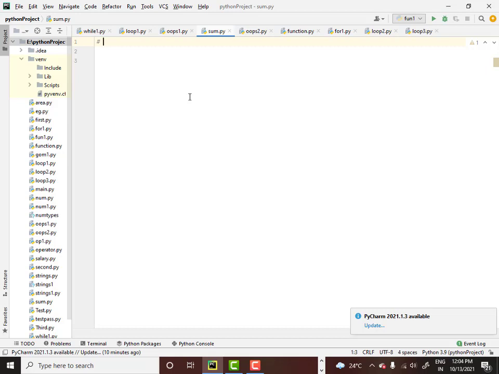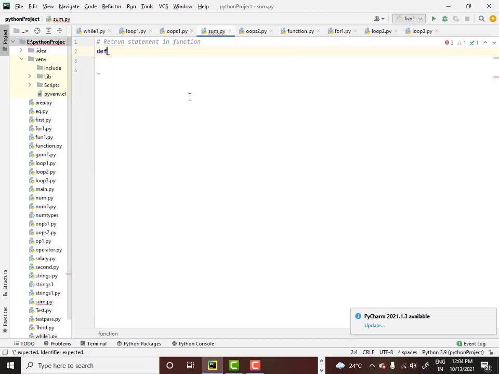Now today I am going to teach you what a return statement is. Return statement in function. I didn't tell you this in the last class because of the time constraint. So we will take a small example of addition of two numbers. We know how to add two numbers in a function.